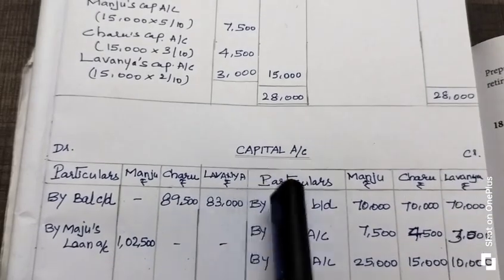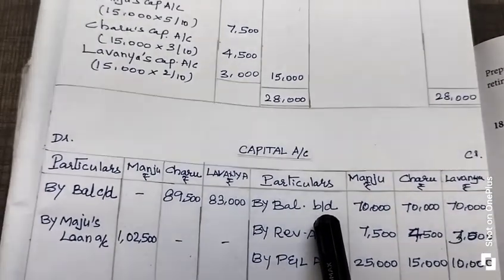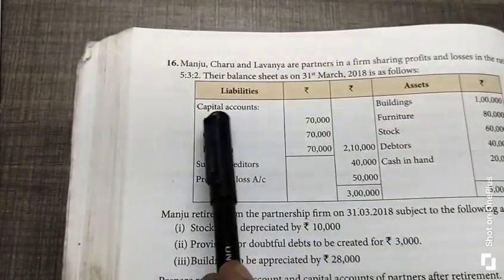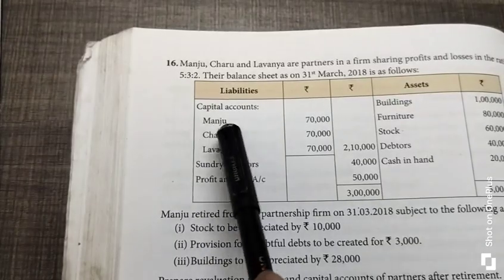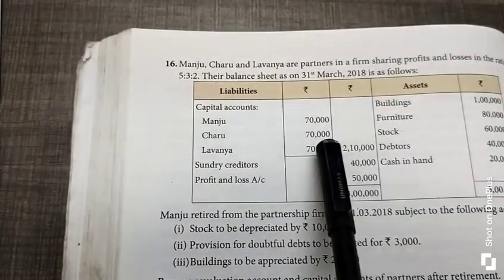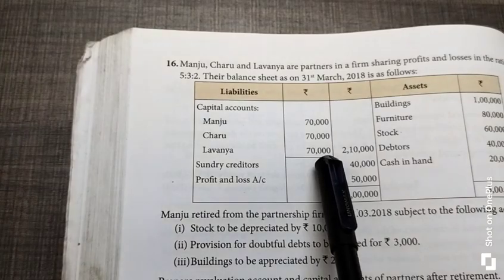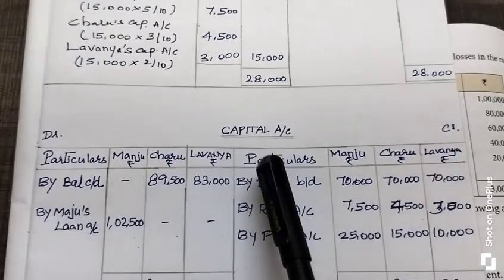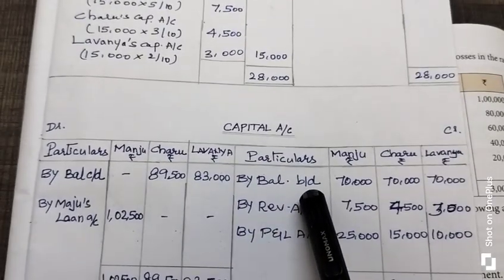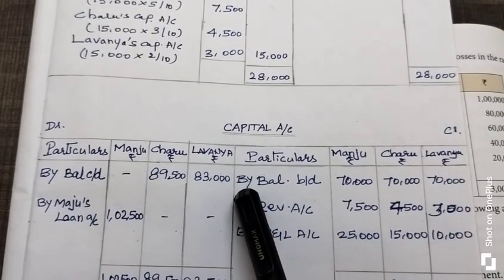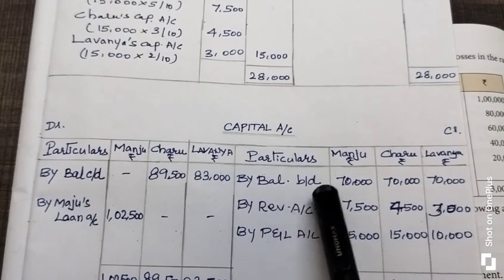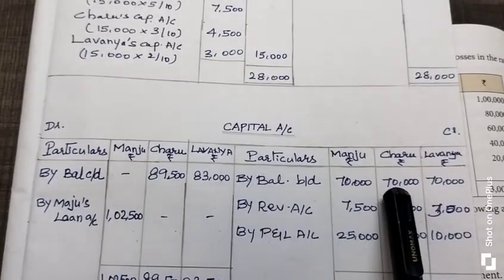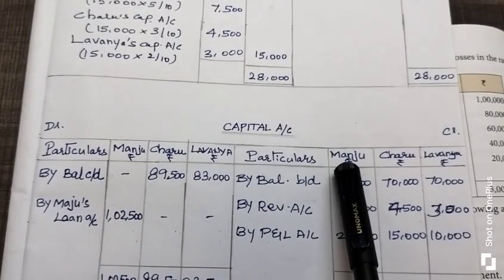Always we start the capital account with the opening balance. Okay. What is the opening balance? The opening balance is given in the question on the liability side. This is the opening balance of the respective partners. Manju has 70,000, Charu, Lavanya, three partners have 70,000 capital. So we have to enter on credit side. As per the format, the opening balance of the capital account always shows on credit side. How can you write? By balance brought down, denoted as opening balance of the respective account. Here capital account. So 70,000 entered in the respective partners' columns.